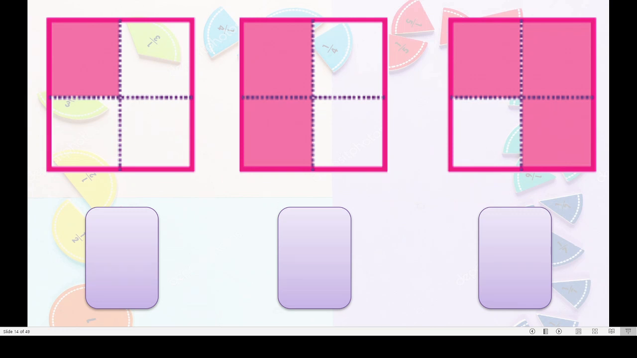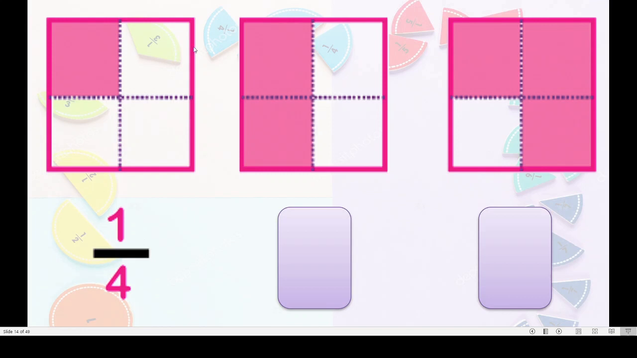See this. There are 3 figures and some parts are colored. The figures are the same but the colored parts are different in the 3 figures. Correct? In the first figure, how will we write the colored part in fractional form? Yes, we will write 1 upon 4 because 4 parts are there and 1 part is colored.